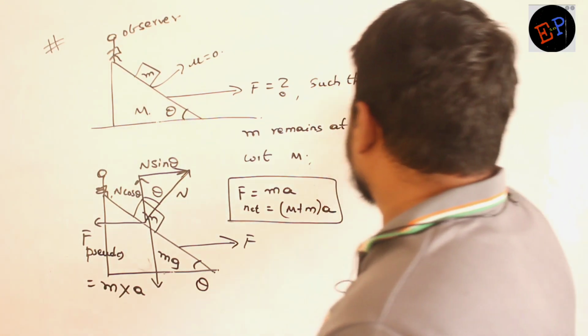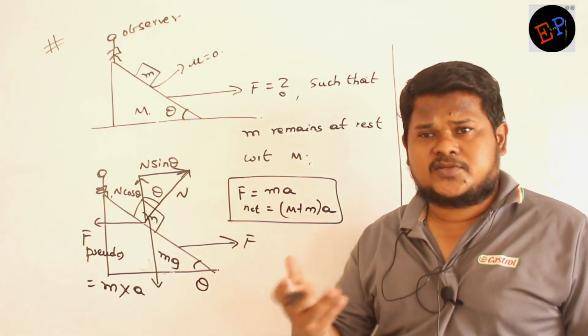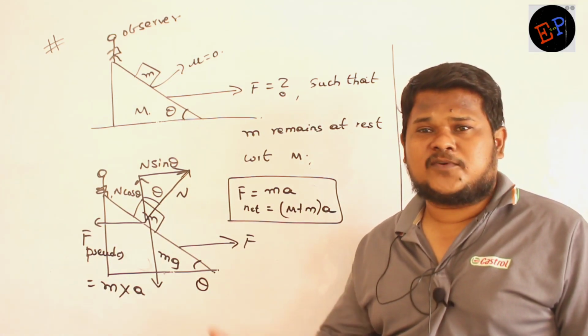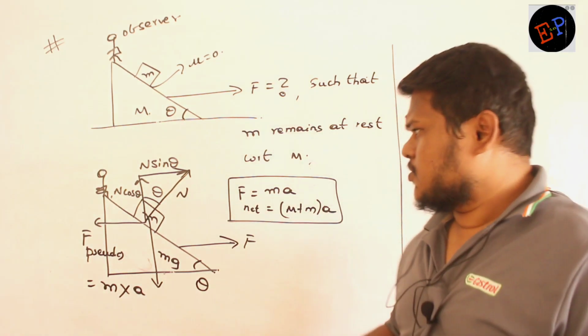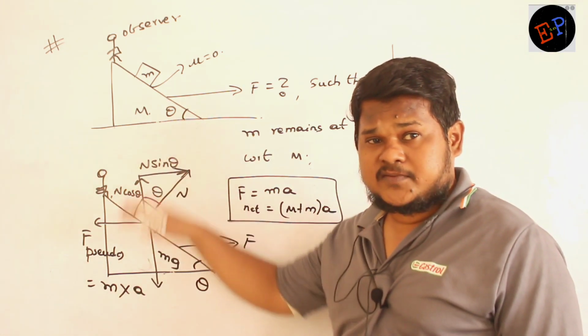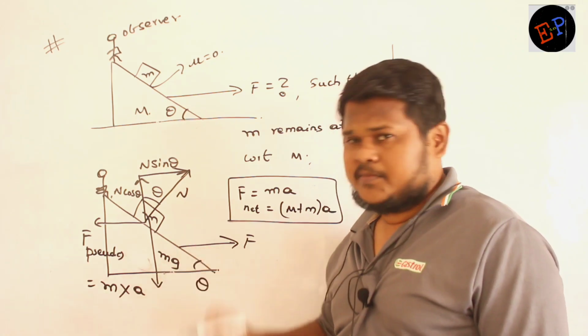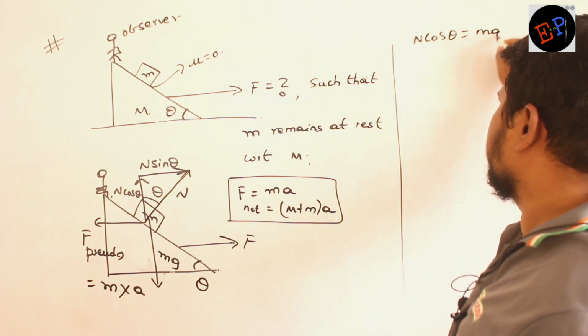Are you able to understand? So if it is appearing in rest position, then what is the meaning of that? All forces are balanced. So vertical forces. What are the vertical forces which are balanced? N cos theta and mg. So therefore N cos theta is balanced by mg.